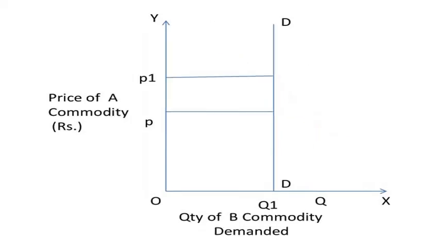And the next one, in case of unrelated commodities, cross elasticity of demand is zero. A change in the price of one commodity will not affect the quantity demanded of another. Quantity demanded of commodity B remains unchanged due to a change in the price of A, as both are unrelated goods.